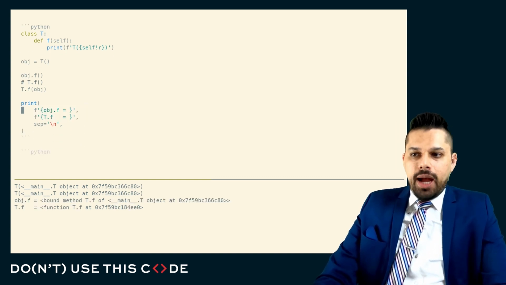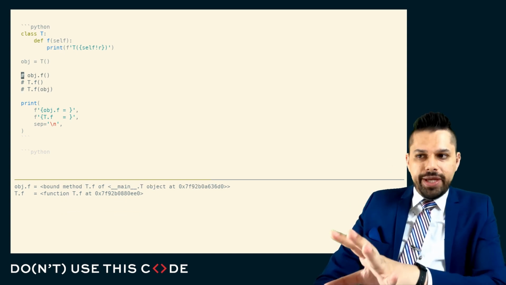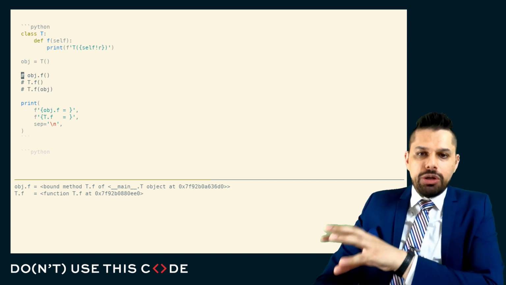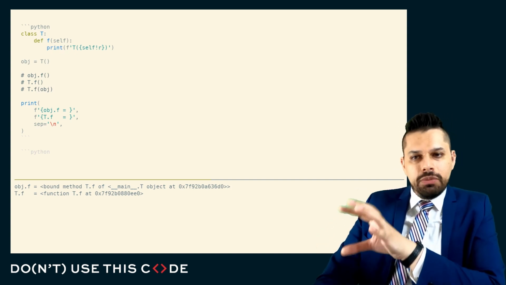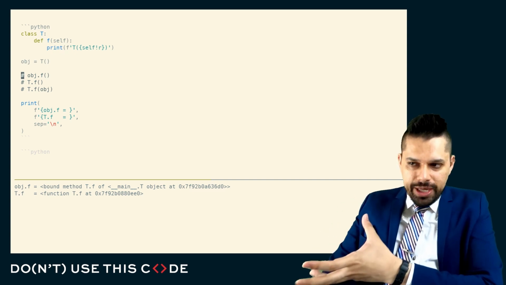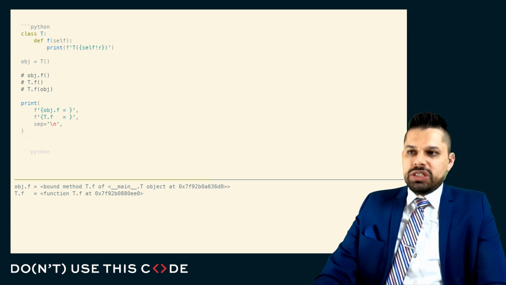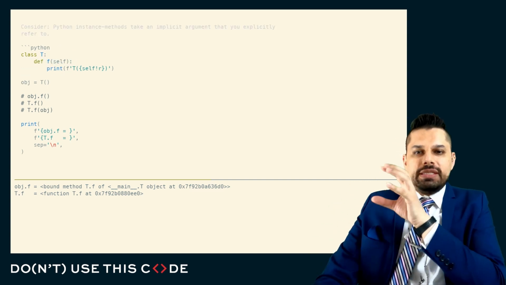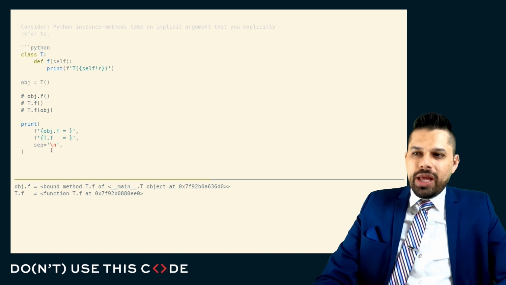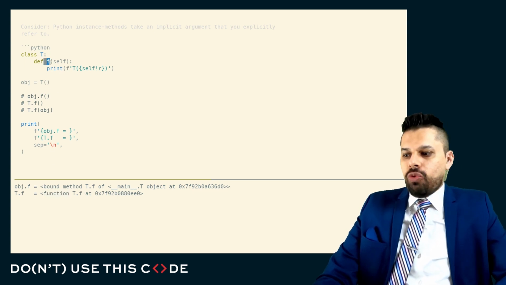If we take a look at object.f and t.f, we can see something kind of interesting. And if we go back to the Python 2 days, we'll see this distinction even clearer. Python 2 used to make a much clearer distinction between what they called bound and unbound methods. In Python 3, what we can see is object.f is not the function that was defined here. It's something that's been done to the function. It's the bound method t.f. Whereas when I look at t.f, this is the actual function. It's actually this function right here.